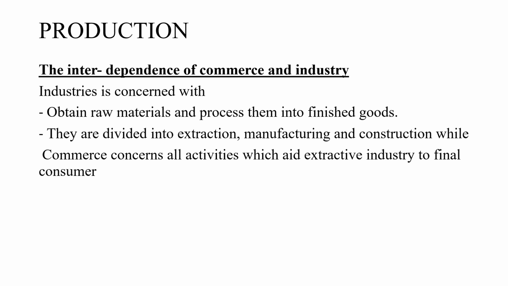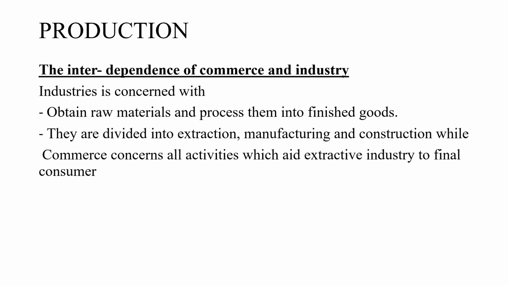But for this wood to be taken from the forest to manufacturing and construction, which are secondary industry, so that it can be turned into a finished good, commerce is needed in between. And when a finished good is made, for it to reach the people who are going to buy, in between there is commerce. That's how the two depend on each other.